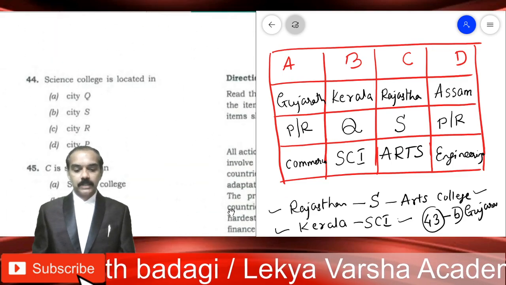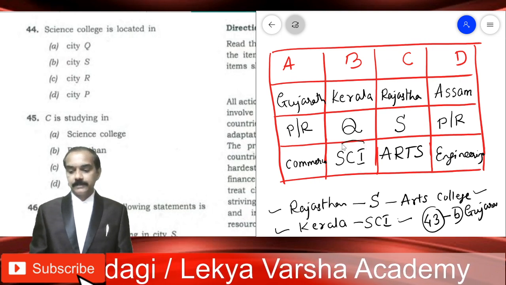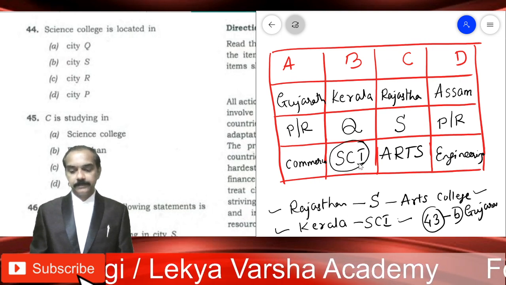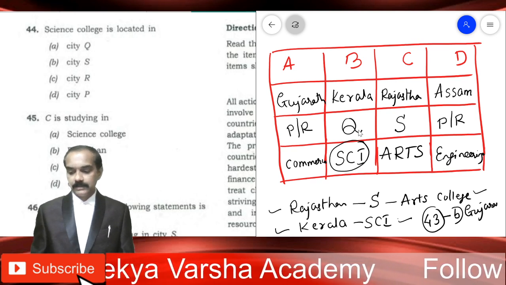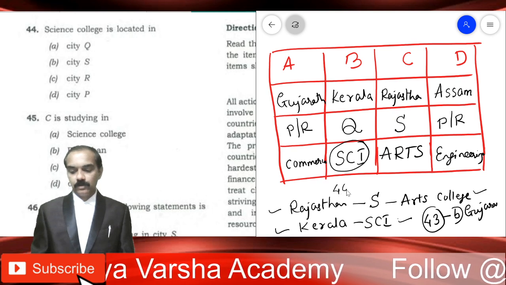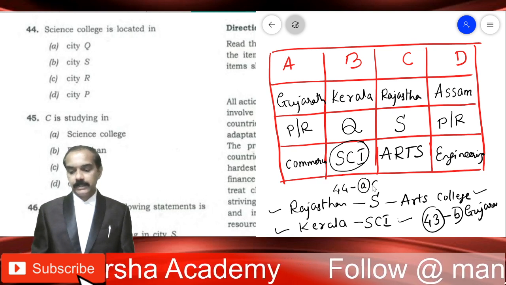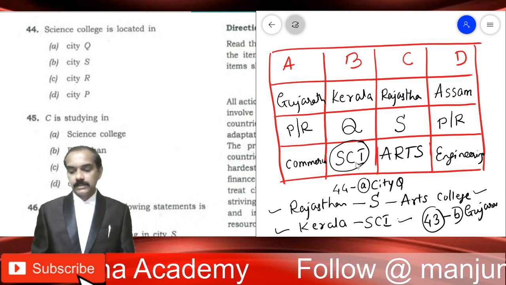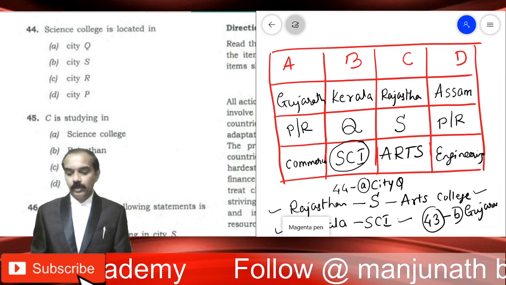44th one. Science College is located in. Here is science. Science College is located in. Option City Q. Yes, that's the correct answer. 44th, the answer is A, City Q. Science College is of course located in City Q. Moving on to the